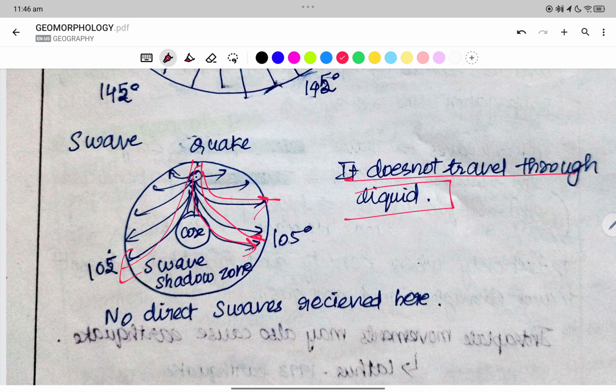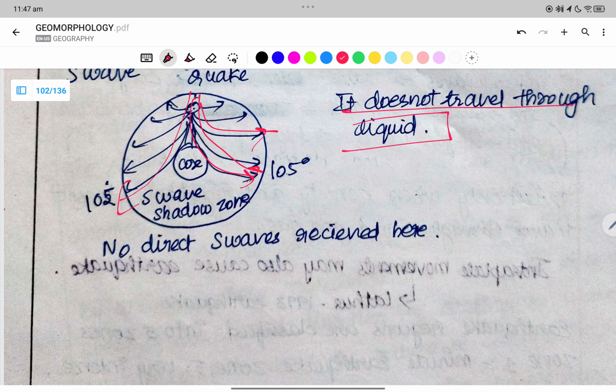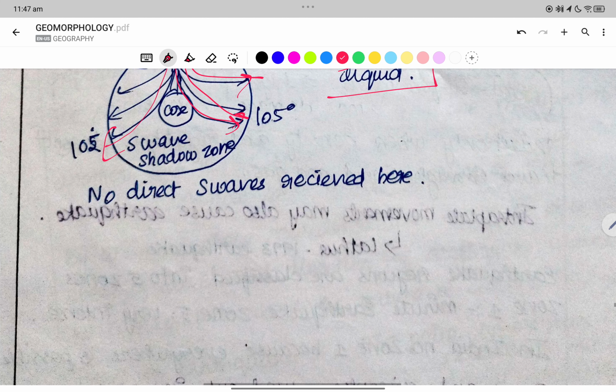The S wave does not travel through the liquid. No direct S waves are received here.